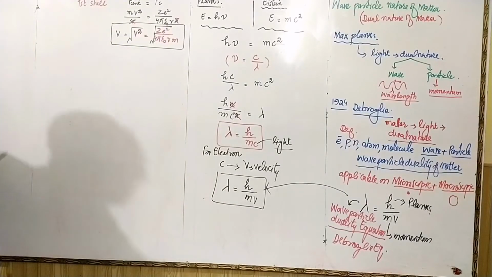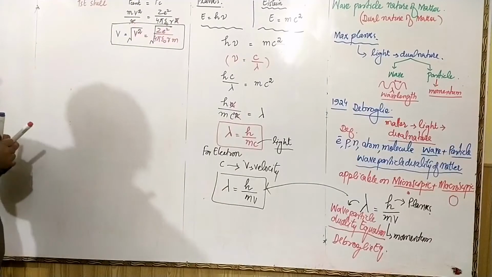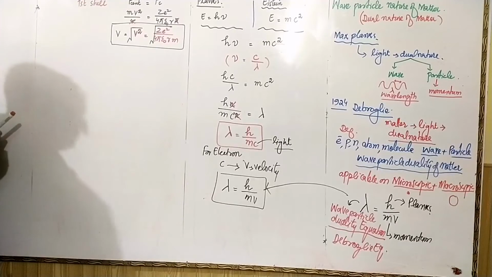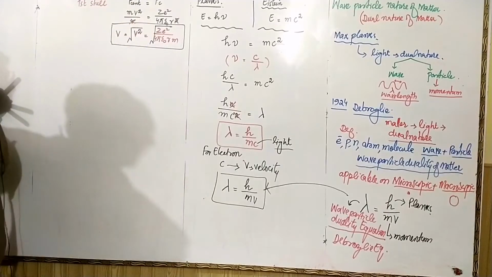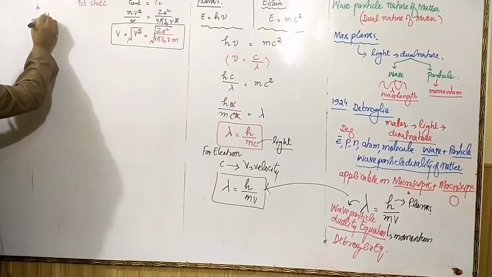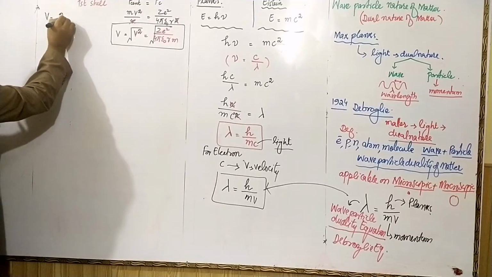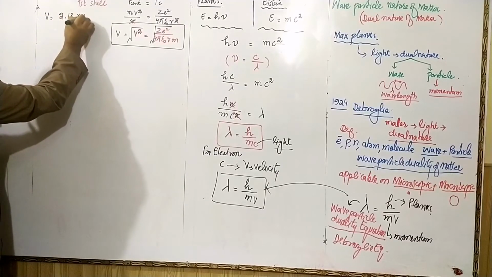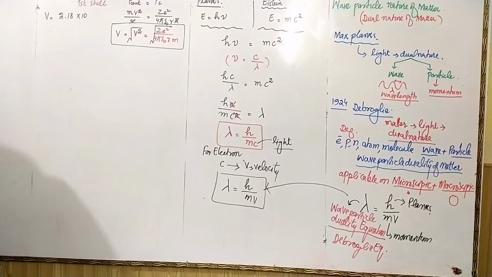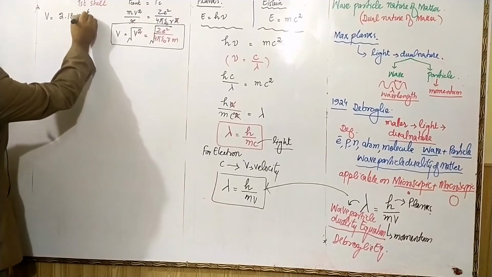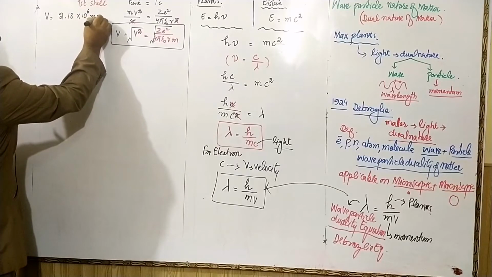The first shell radius is 0.529 angstrom. From this formula, we were able to calculate the velocity of electron in the first shell. It was 2.18 into 10 raised to 6 meter per second.